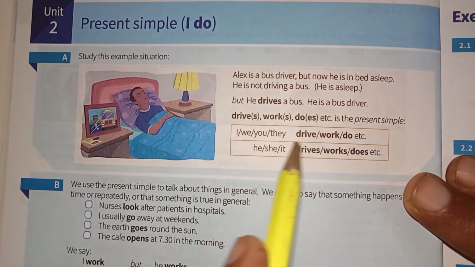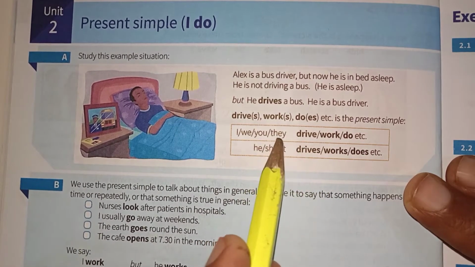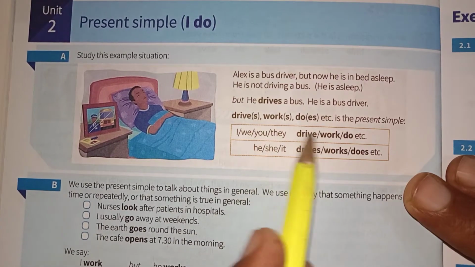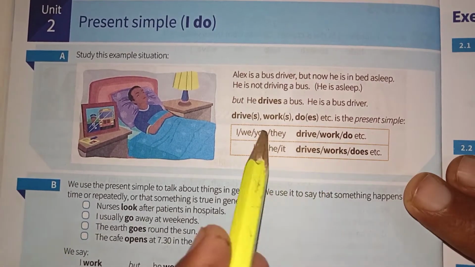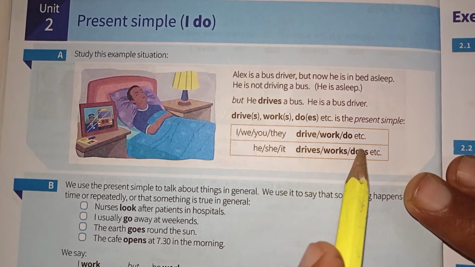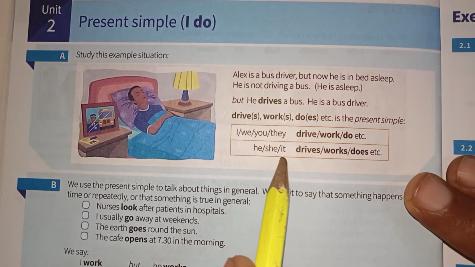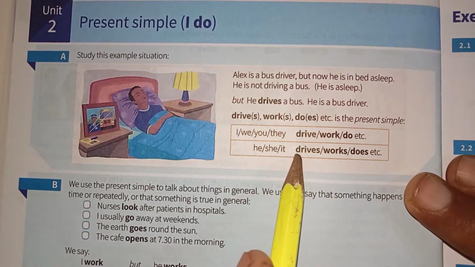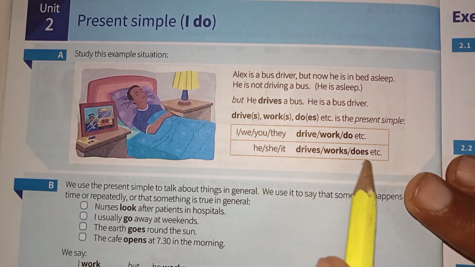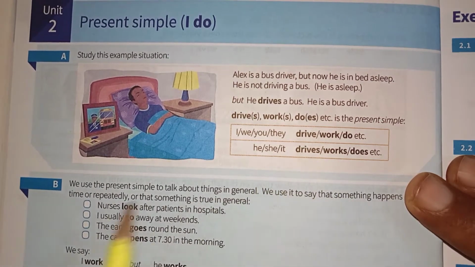You can make present simple tenses like they drive, you drive, we drive, I work, you work, they work, it drives, it works, it does, he works, she drives, he does, he drives, he works.